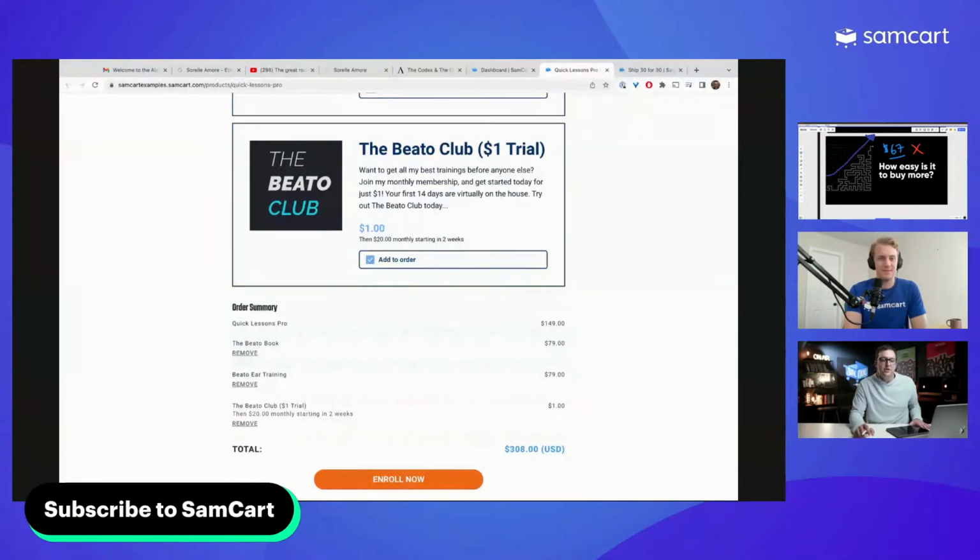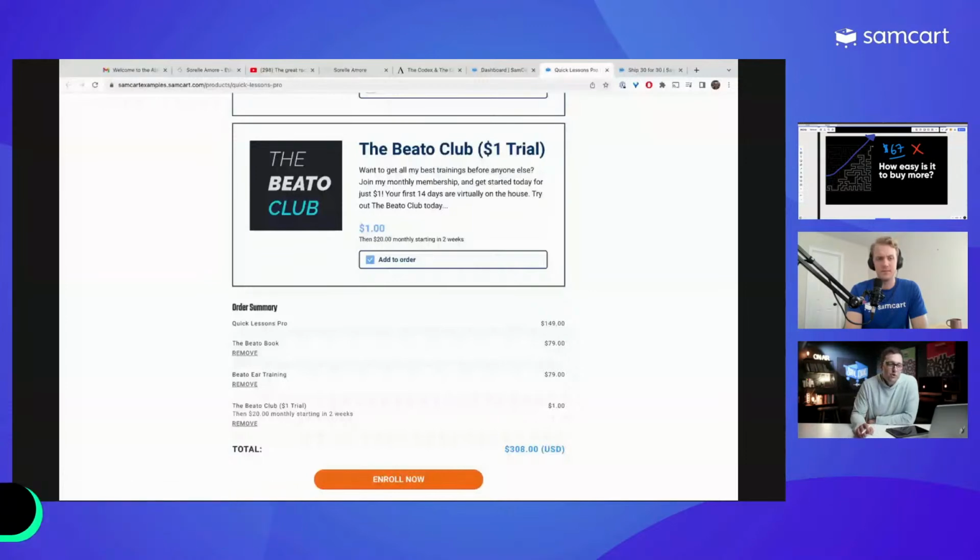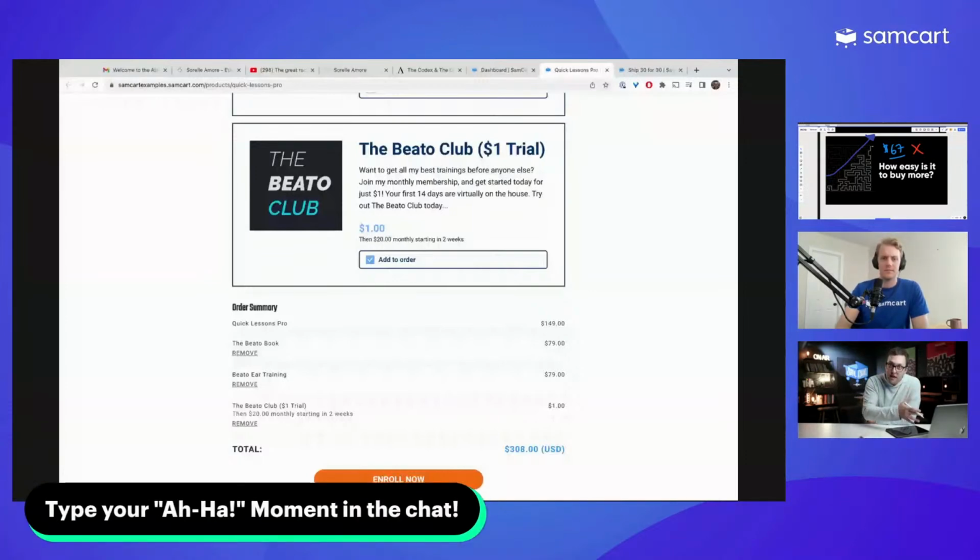But the idea here is that if you have a membership, a community, a group of people who are going to pay you monthly or yearly to be a part of something, like Sorelle does. Sorelle has her own community. It's about $800 a year to join her community. You mentioned it before.